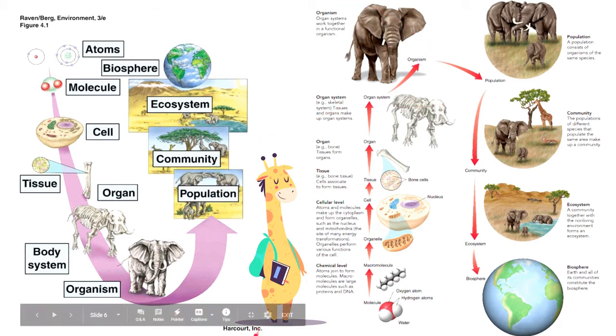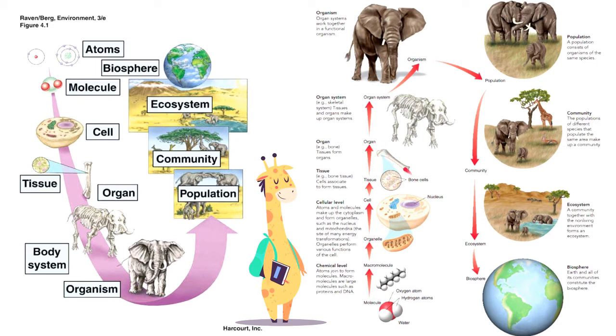Here's another diagram. We start off with atoms, then molecules, and these are levels of organization at the chemical level. Those molecules could make up your organelles. These are the small structures found inside cells. Okay, and we call it the cellular level. Several cells could work together and function as one, just like bone cells forming a bone. We call this tissue, and then organ levels of organization.